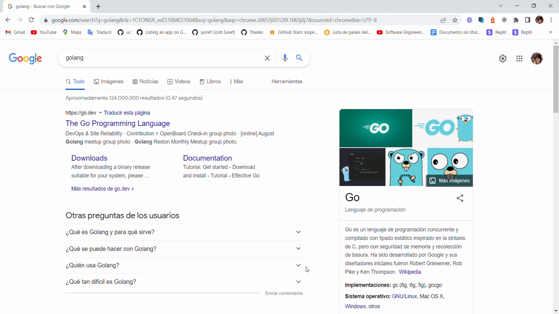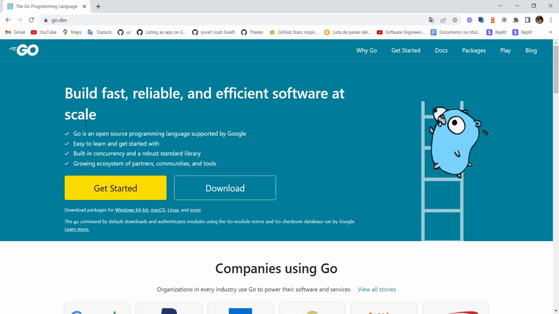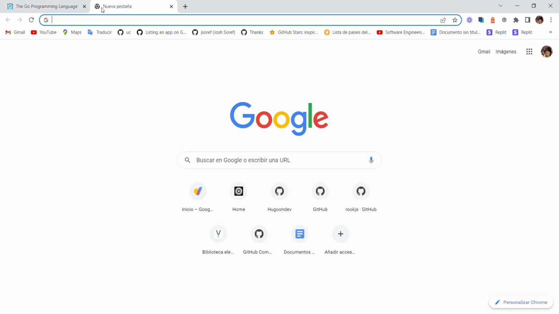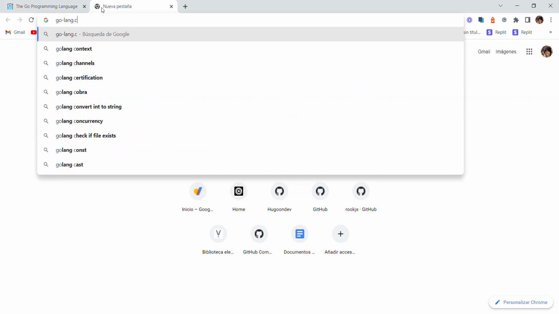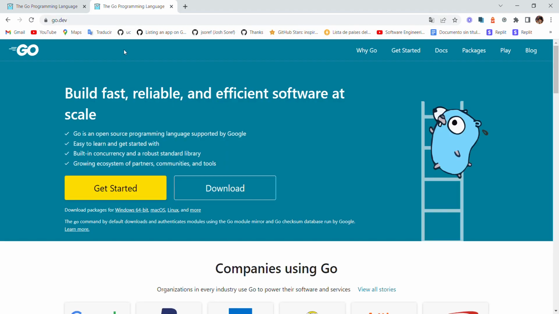Then we have to learn two things about the domain. The official web is go.dev, and golang.com, I think so. Yep. So we have two domains, go.dev and golang.com.